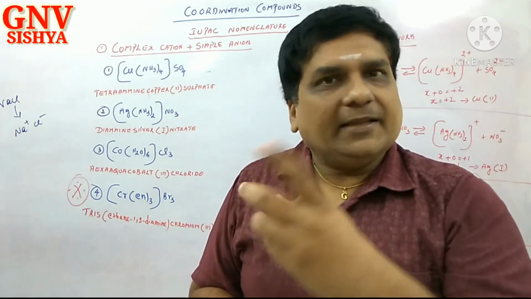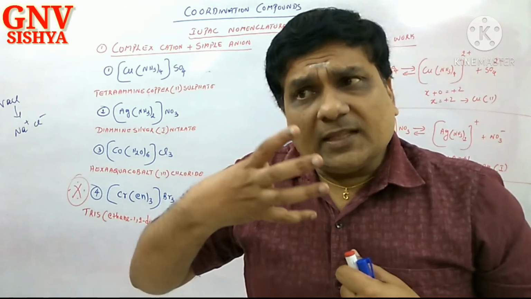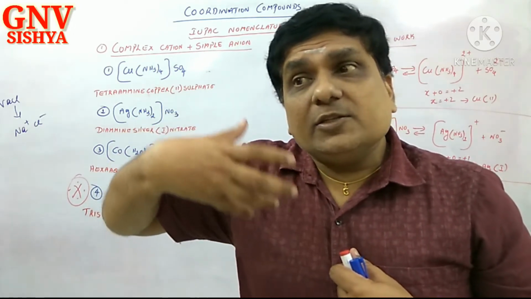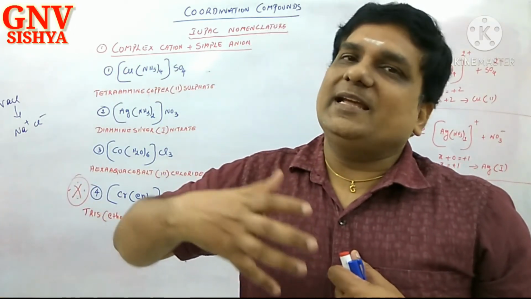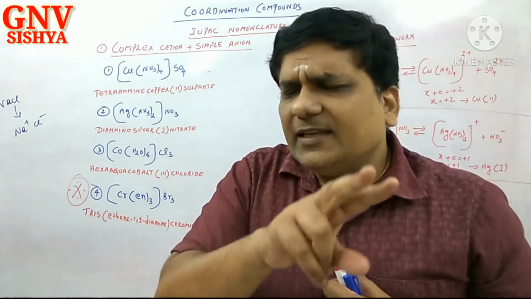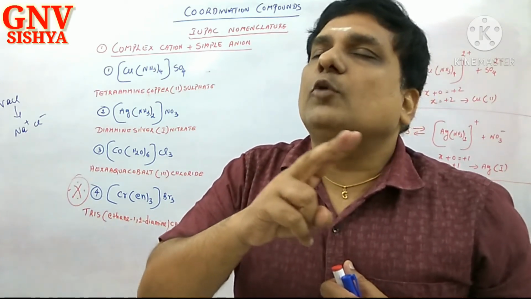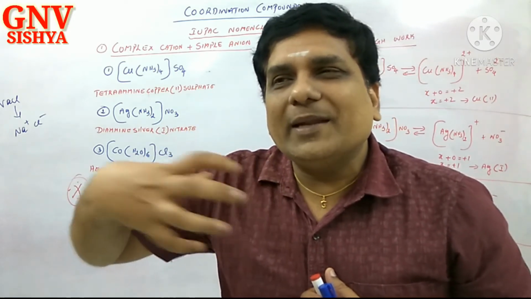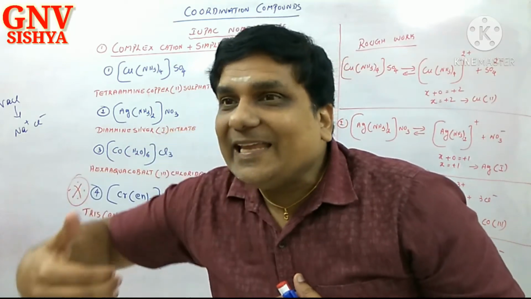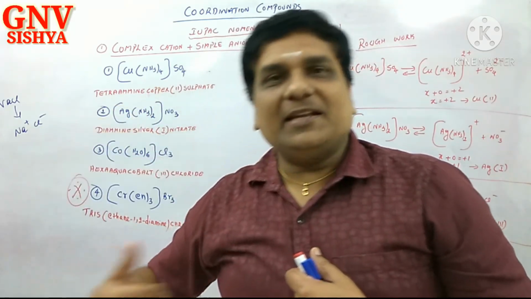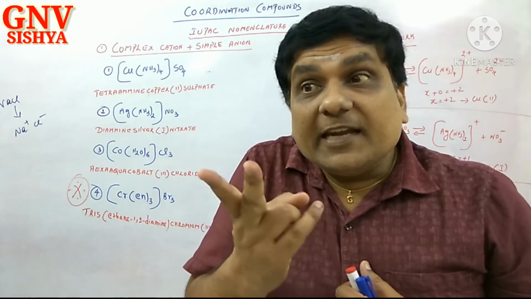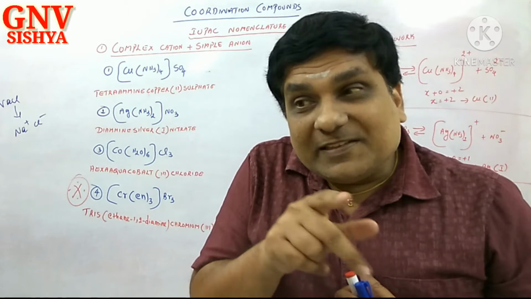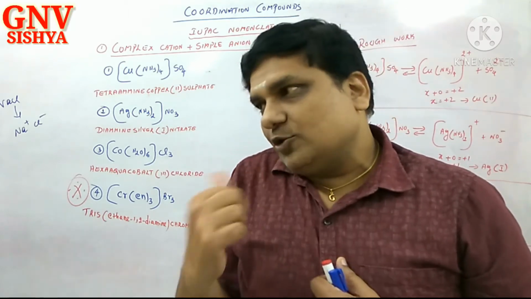Mono, di, tri. What did I say? There are certain ligands whose name contains either a numerical prefix or a numerical suffix. Ethylene diamine or ethane-1,2-diamine belongs to the category having a numerical suffix. Triphenylphosphine, the beginning itself is tri, a numerical prefix.